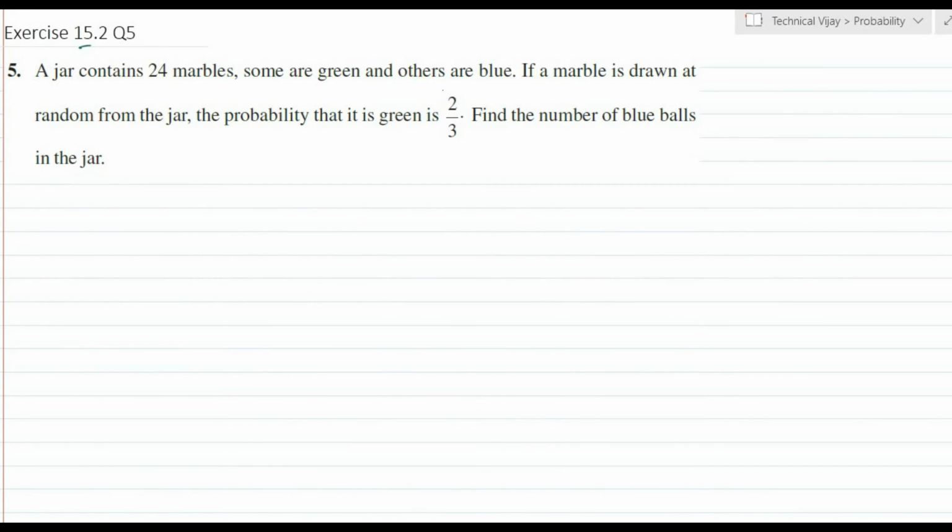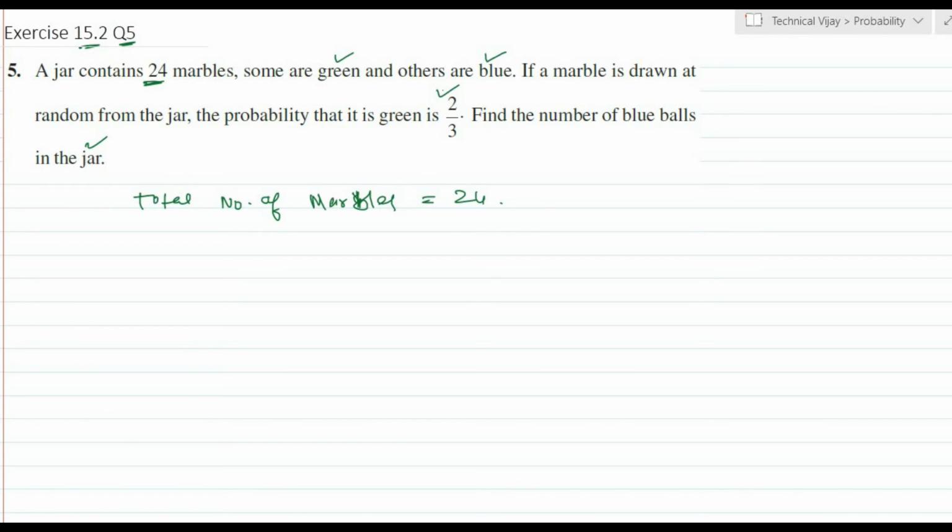Exercise 15.2, question number 5. A jar contains 24 marbles. Some are green and others are blue. If a marble is drawn at random from the jar, the probability that it is green is 2 by 3, and find the number of blue balls in the jar. Okay. Here total number of marbles, how many? That is 24.